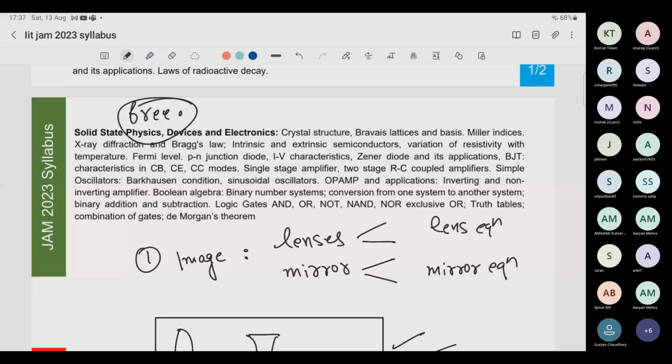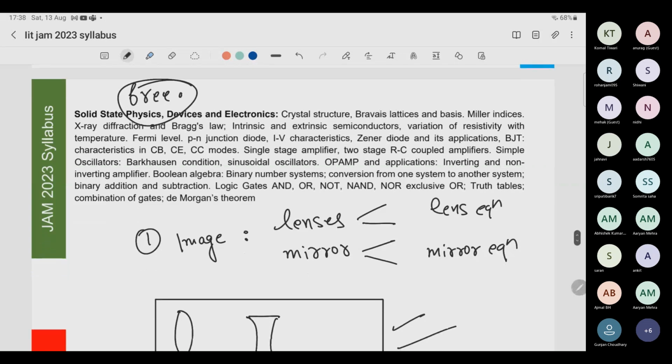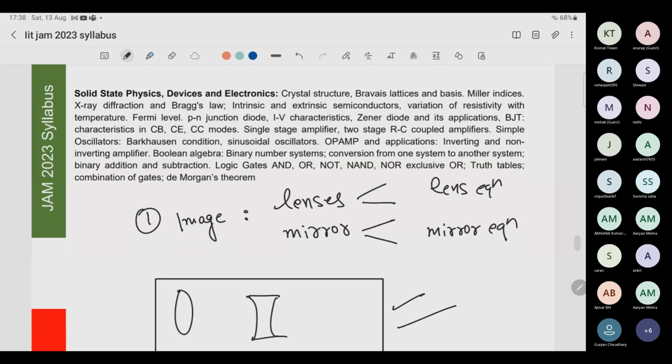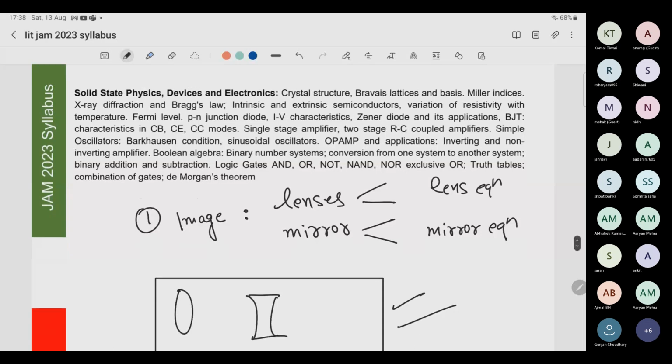Free electron theory. Many of you haven't seen those notes, but do read free electron theory also. It is not mentioned in the syllabus, but they are putting questions. If you see the previous year questions and the solutions which I have provided, there are many questions which have been asked from this. Free electron theory is not hard to understand. It's very simple. I have made very good notes for that, so please study those notes. You will cover them in about 40 minutes, the entire notes will be done. It's that easy. But the questions are coming.